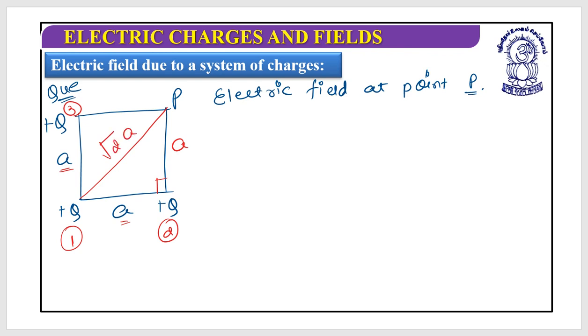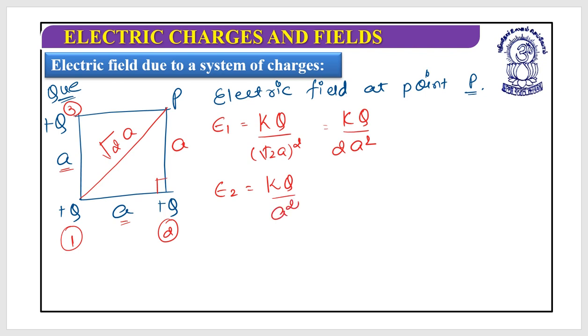My first task is always to calculate magnitude. The magnitude due to the first charge, E1, would be k multiplied by q divided by root 2a whole square. So this equals kq by 2a square. What would be E2? It is kq divided by the square of the distance, a square. What would be E3?